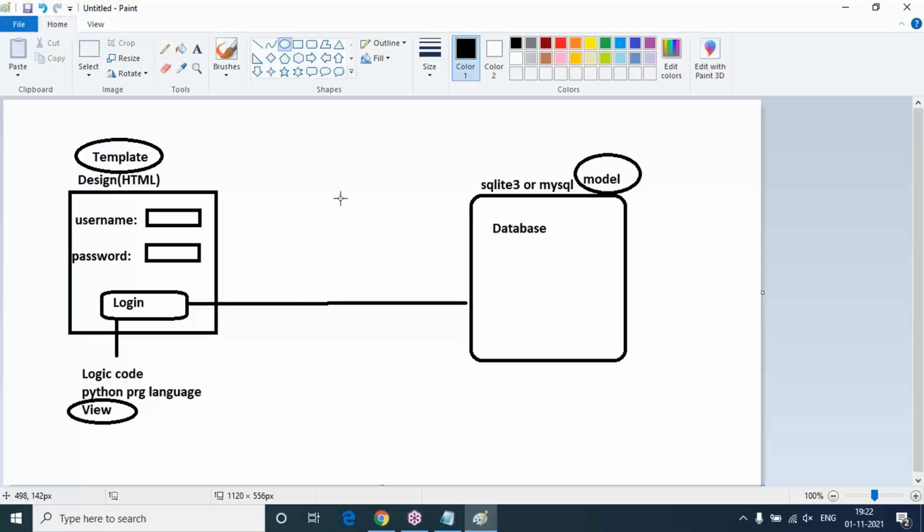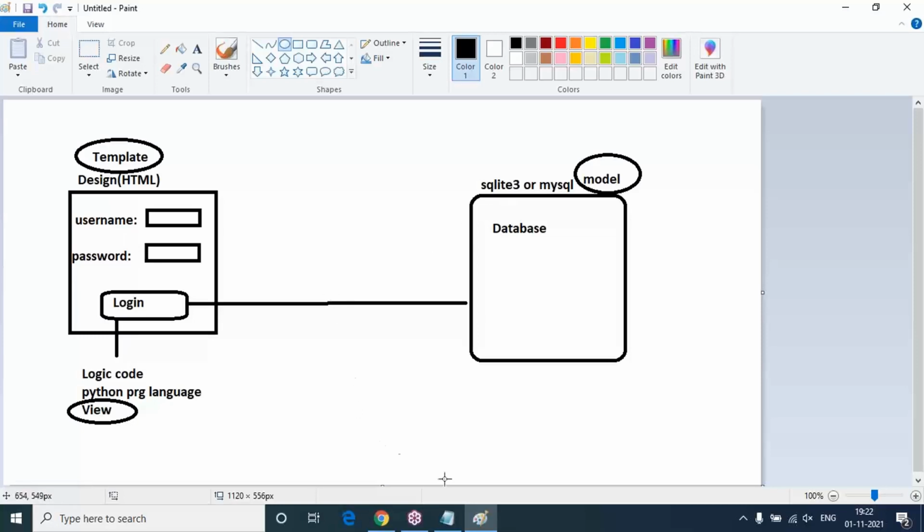But in reality, speaking in real time, the database most suitable for Django real-time development is MySQL. Most people use MySQL. So I'm going to teach you MySQL connectivity with the Django application and SQLite 3 connectivity. Because it is built-in, most of the time I'm going to spend with the SQLite 3 database. Later, we will introduce MySQL connectivity clearly also.